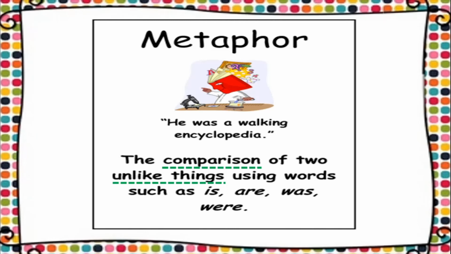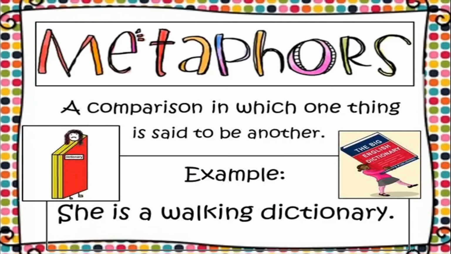And when metaphors are used, you use words like is, are, was, were, etc. So in a way, you can also say that metaphor means a comparison in which one thing is said to be another. So one thing is said to be another thing.